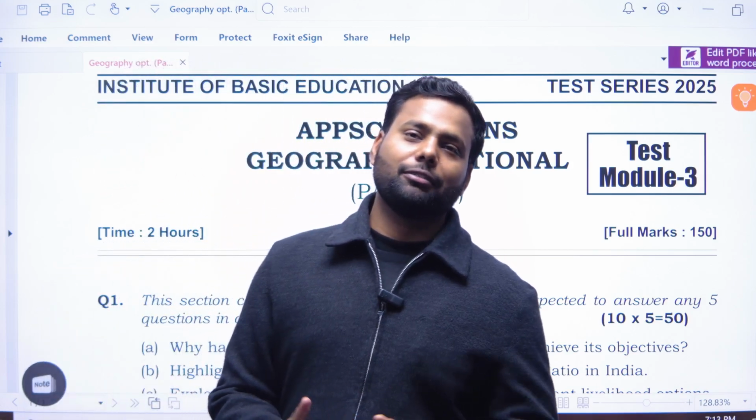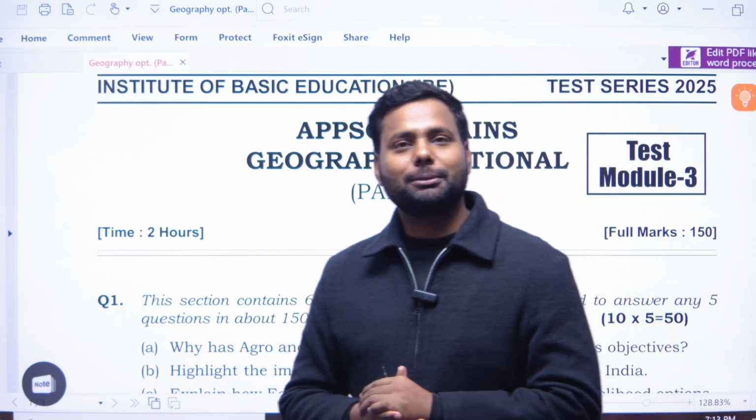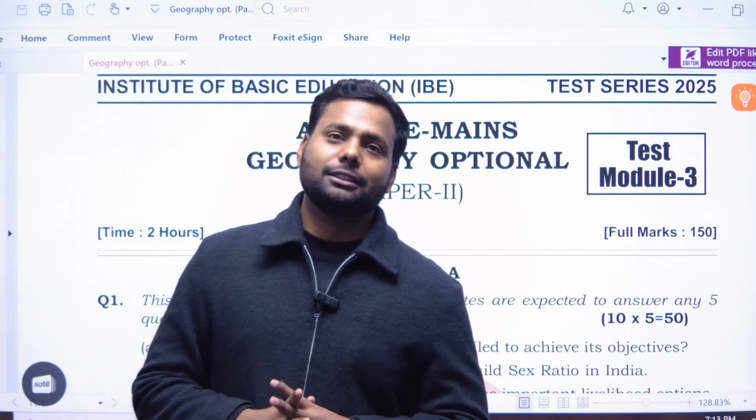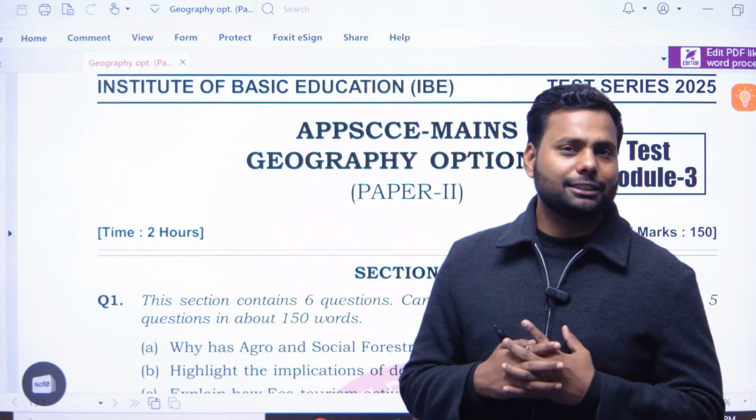And today we have come with another session of paper discussion, and this discussion is based on the paper second of your geography optional. Paper second is associated with Indian geography. So now we are going to discuss Indian geography.